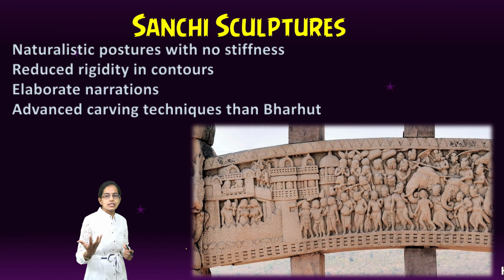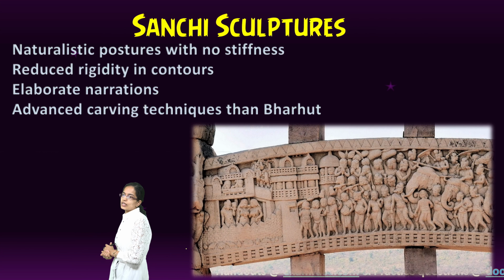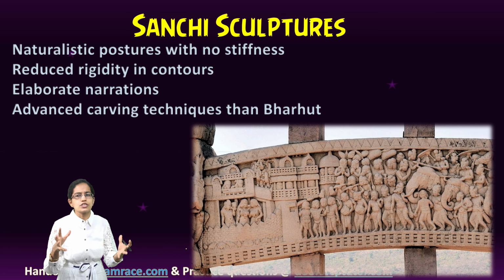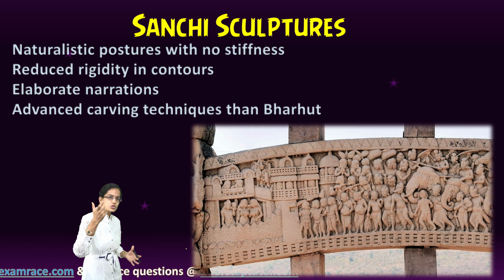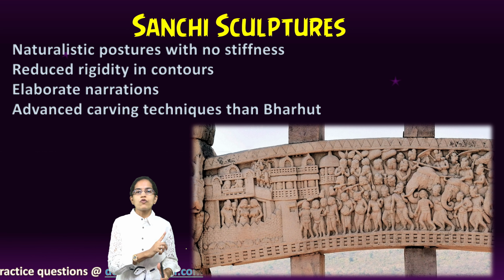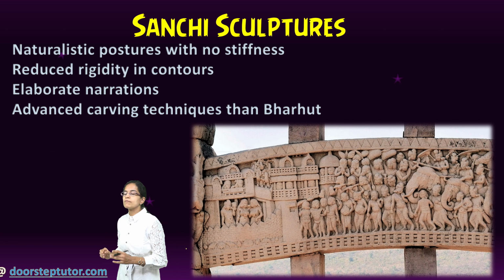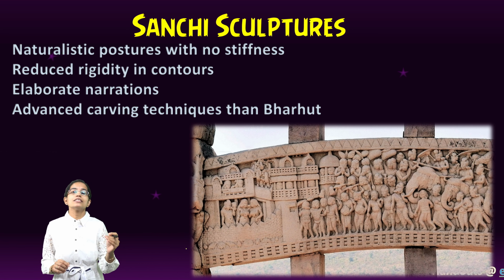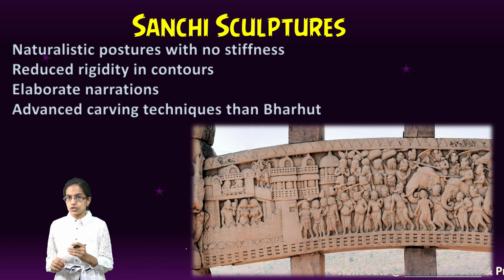Now, within the Sanchi sculptures, we have seen a little difference from the Bharhut structure. Sanchi sculptures usually have naturalistic poses, and there is no stiffness of the body. Reduced rigidity in the contour formations of the body has been seen, and the narratives are much more elaborate in contrast to the Bharhut sculptures.